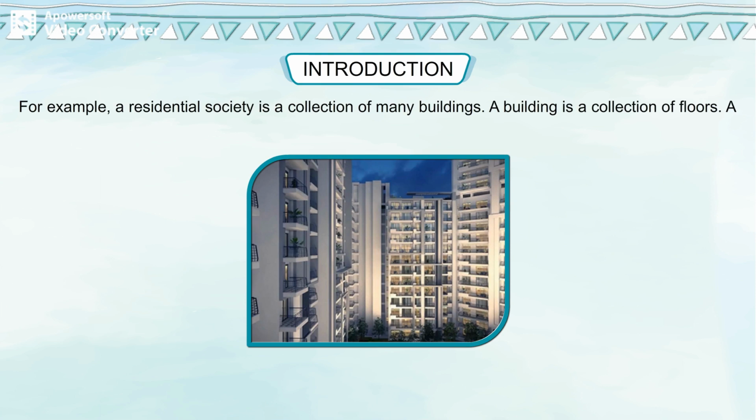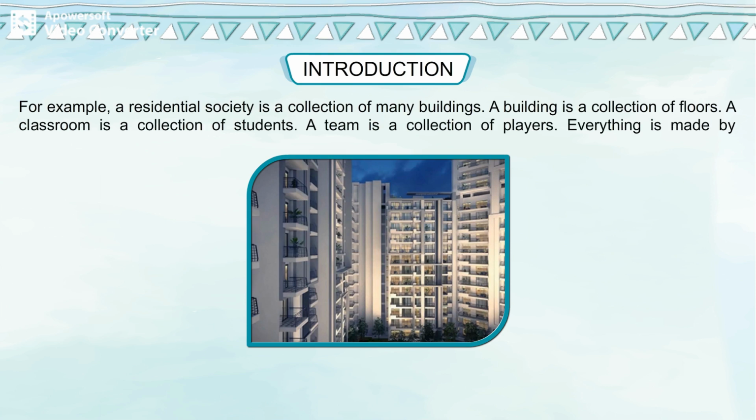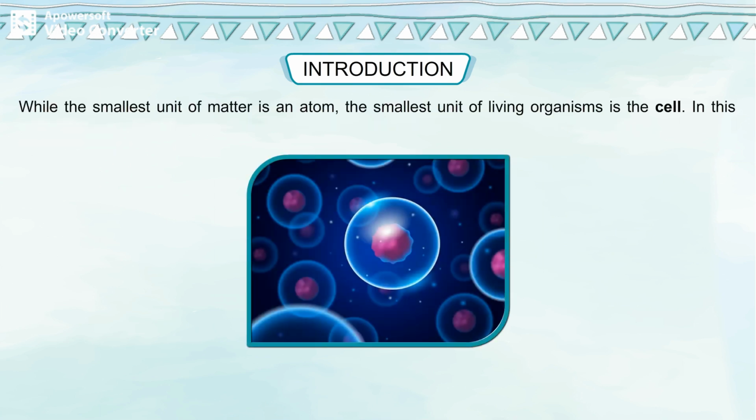A building is a collection of floors. A classroom is a collection of students. A team is a collection of players. Everything is made by assembled units. While the smallest unit of matter is an atom, the smallest unit of living organisms is the cell. In this chapter, we will look closely at cells.